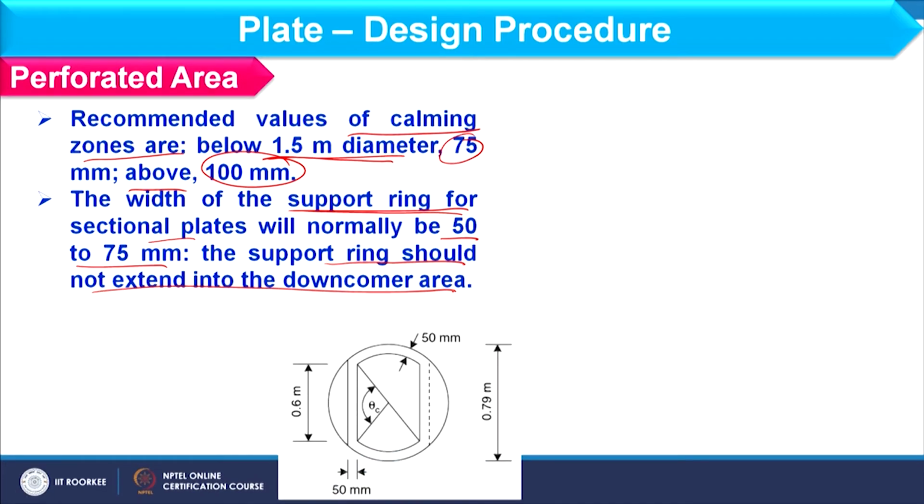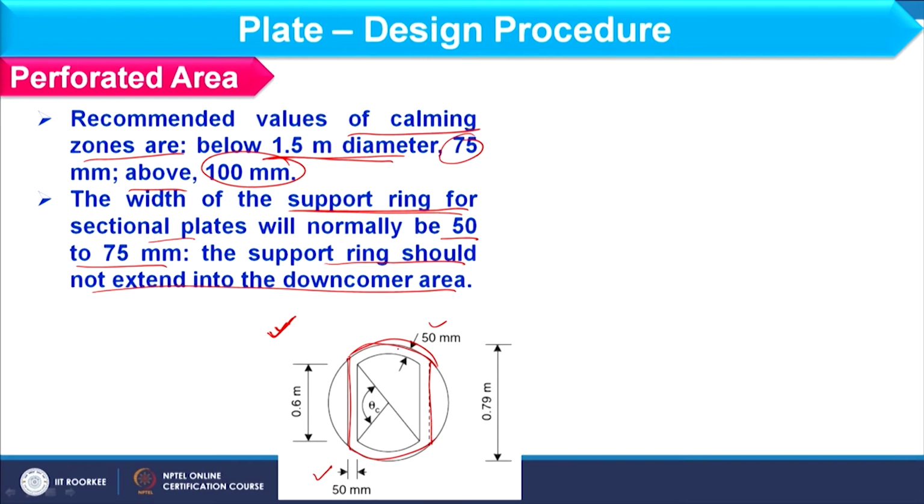Let us say if I focus on this schematic, here I am having this net area, and inside this we consider the support plate thickness as 50 mm as well as calming zone thickness as 50 mm.